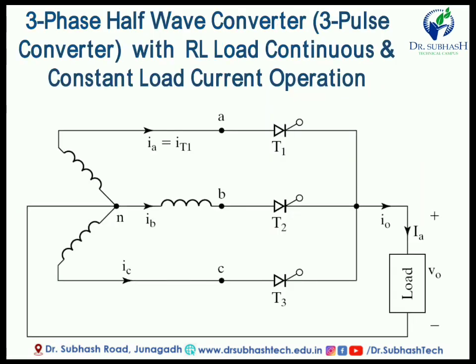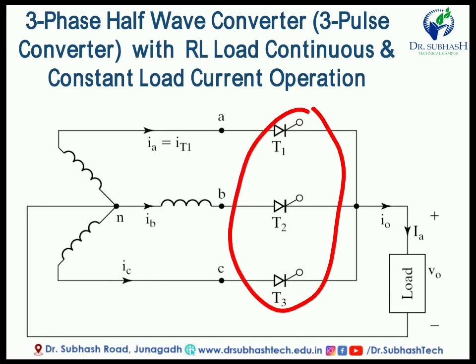Now this is the basic diagram of the 3 phase half wave converter, or 3 phase converter with RL load, for continuous and constant load current operation. Here a total of 3 SCRs are used, T1, T2, T3, and this is the load that we have to run.